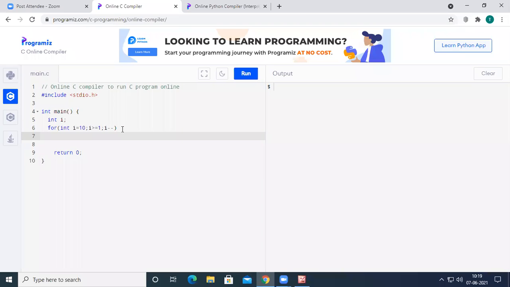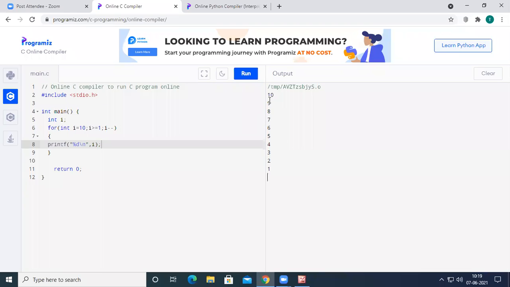Now inside this for loop, I want to print the value of i. Because i is an integer, I am going to use %d followed by \n in order to print each value on a new line. So if I run the code, I'm going to get the numbers from 10 to 1. Okay, so let us see how the same program can be written and executed in Python.